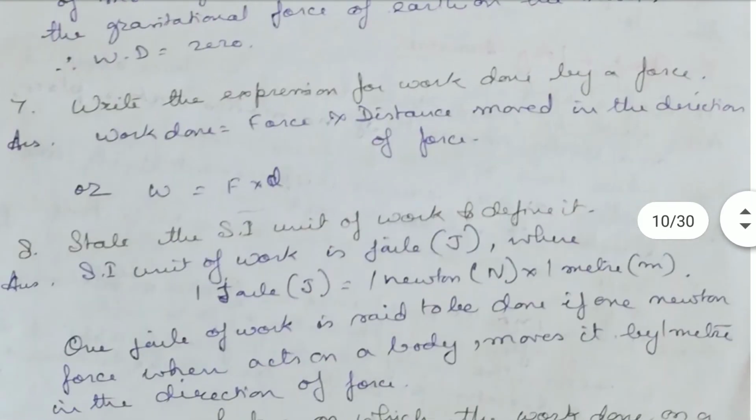Now write an expression of work done by a force. Work done is equal to force into distance moved in the direction of the force, or you can say W is equal to F into small d.